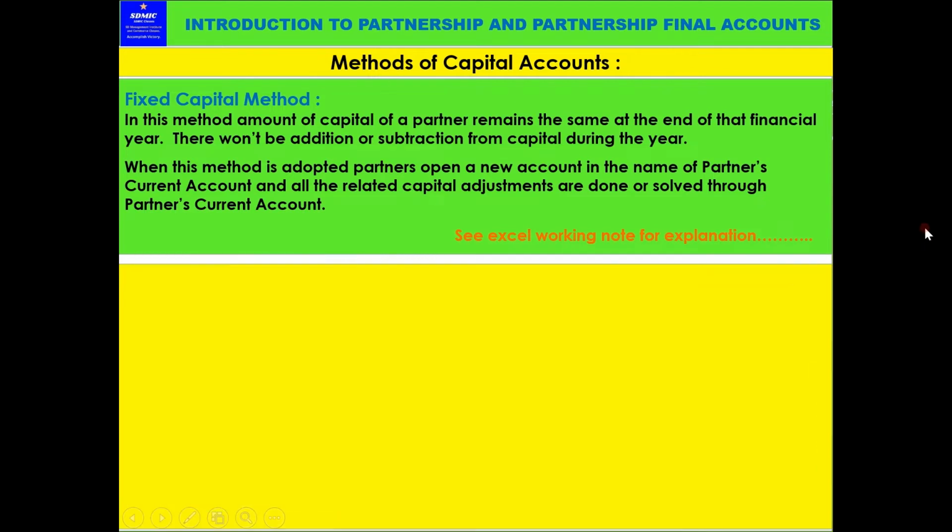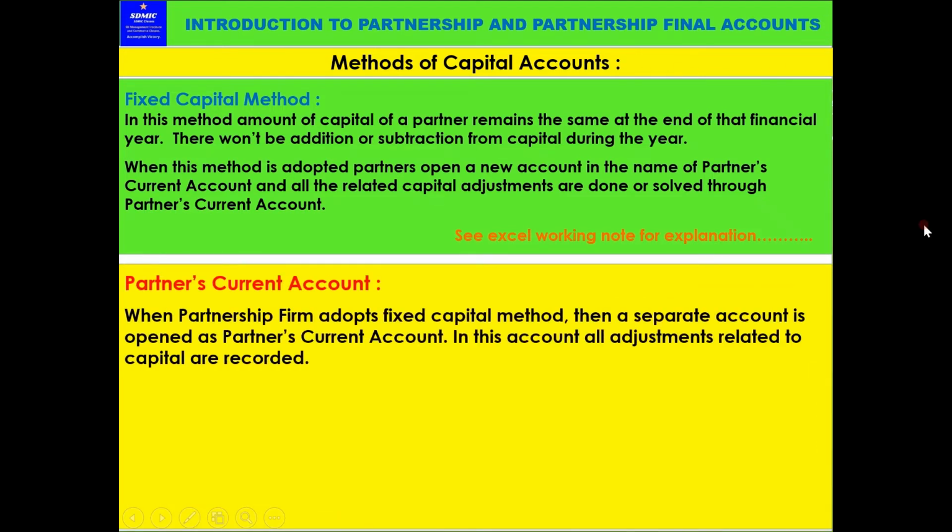Let us see partner's current account. We already see that partner's current account. When a partnership firm adopts a fixed method, then a separate account is opened as partner's current account. In this account, all adjustments related to capital accounts are recorded. This we have already seen.